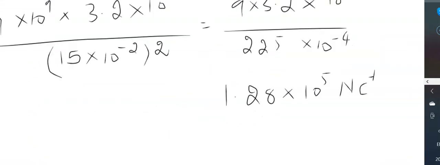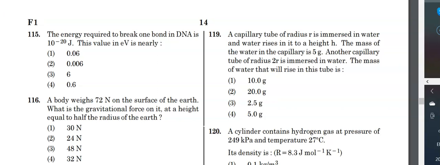Next, coming to the 115th question. The energy required to break one bond in DNA is 10 to the power of minus 20 joules. This value in electron volts is nearly. So 1 electron volt is 1.602 into 10 to the power of minus 19 joules. So the energy required to break the bond is 10 to the power of minus 20 joules.